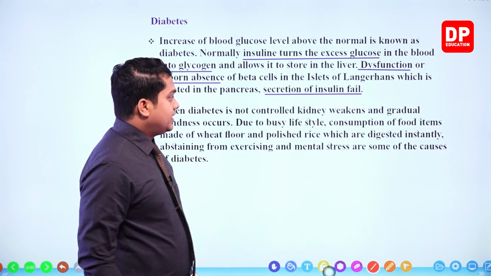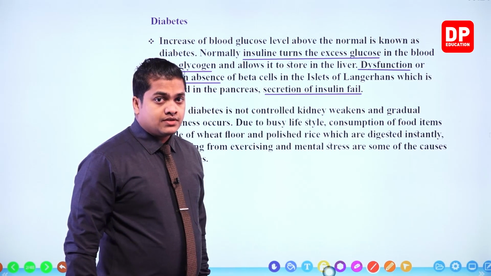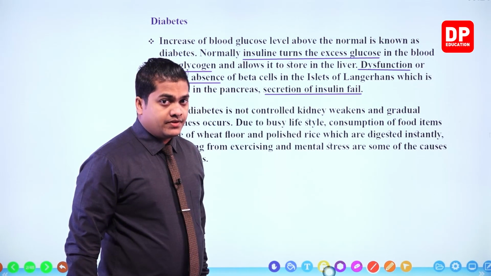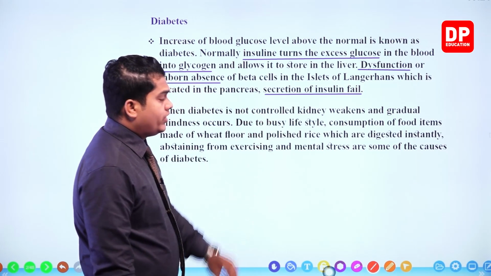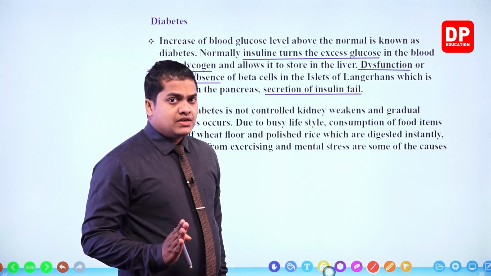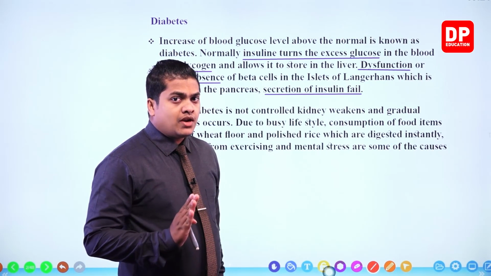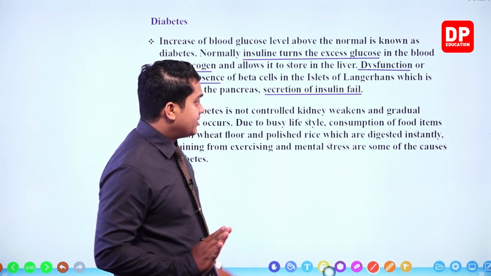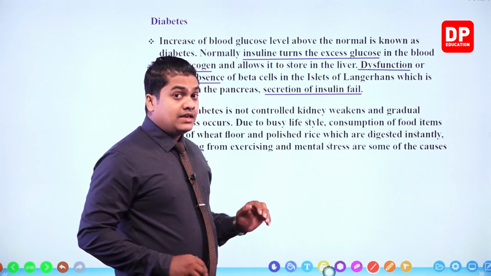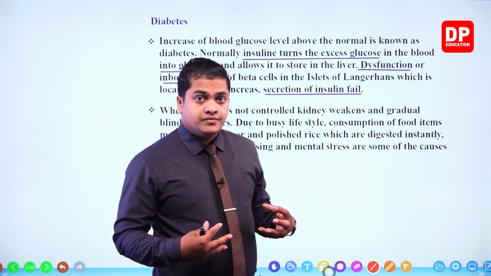Now here, my dear children, some other case is given, specially when diabetes is not controlled. If a person does not control the blood glucose level or diabetes, then what will happen? The kidney weakens. Our kidney is going to weaken out.